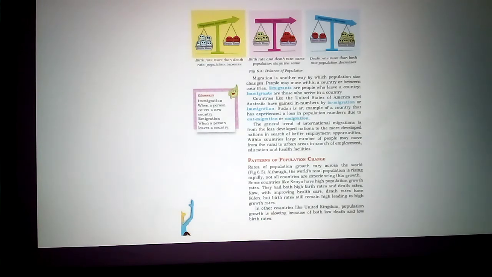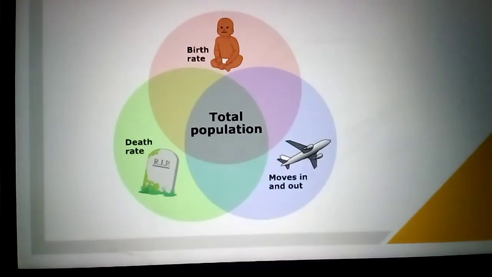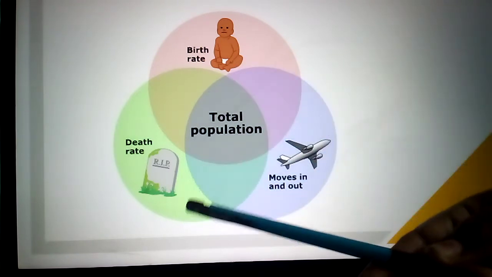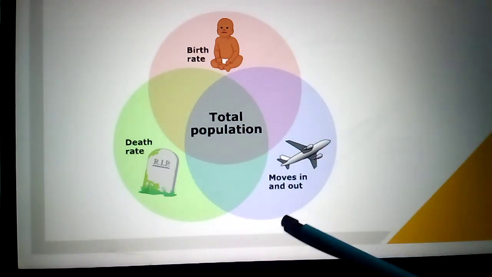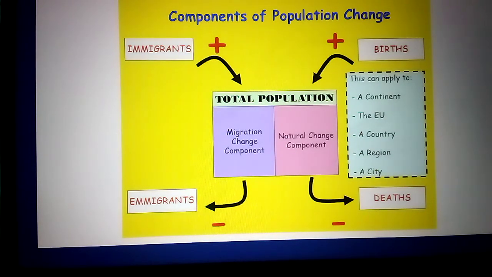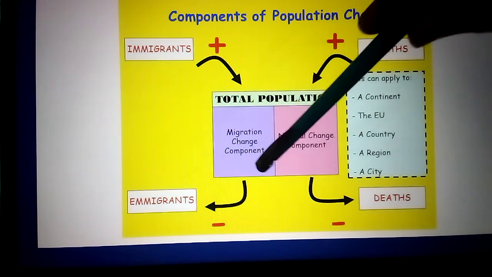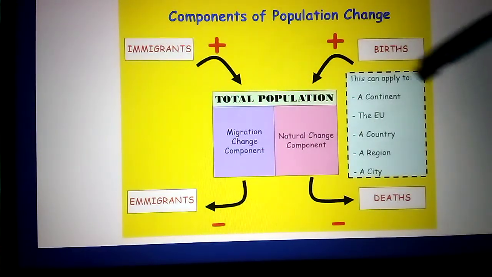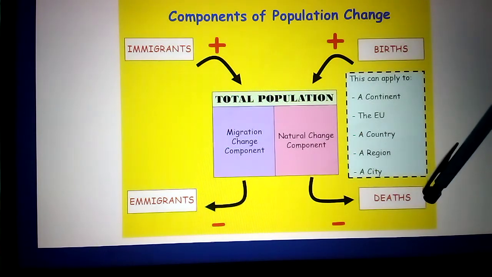Now we'll see the patterns of population change. Some countries, how it was affecting. We'll see here. The total population depends on the birth rate, death rate, and moves in and out. So we add the immigrants plus birth rate to the population. Then we subtract the emigrants, who are moving out of the country, and death rates also we subtract from the population.